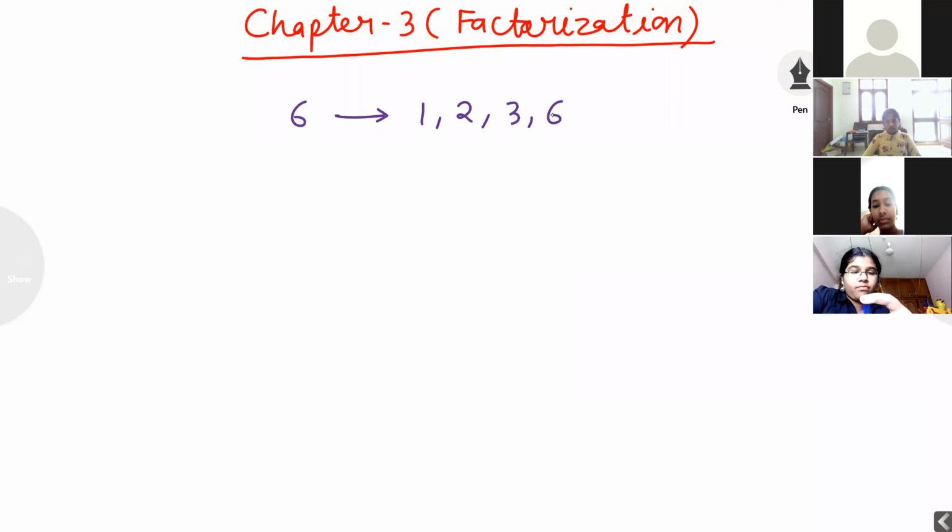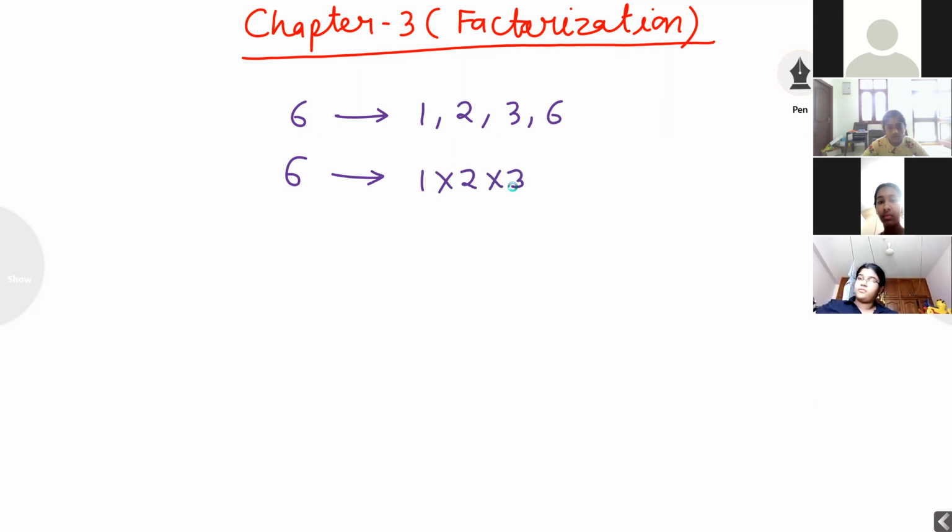Next, if I am asking what is the prime factor of 6, listen carefully, both words are different. What is the meaning of factor? What is the meaning of prime factor? If I am talking about factor, I want to check that number is coming in which table. Now 6 is coming in 1 table, 2 table, 3 table, and 6 table. For prime factor of 6, I will check 1 into 2 into 3.